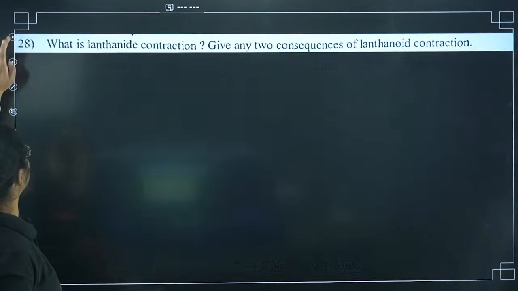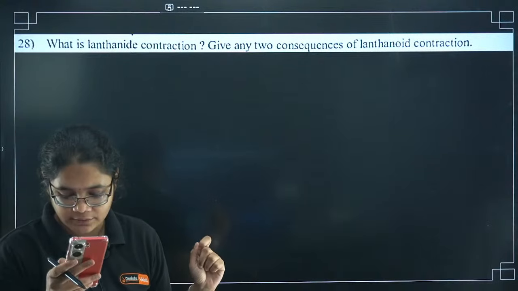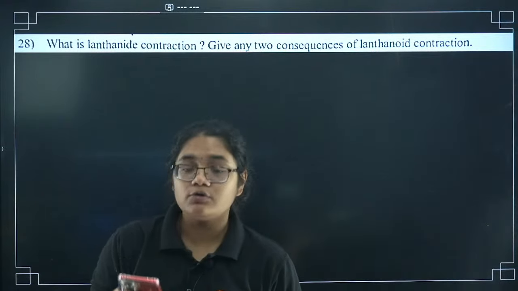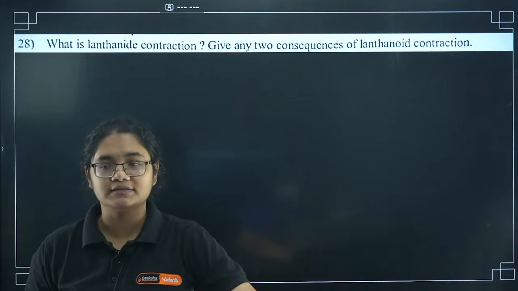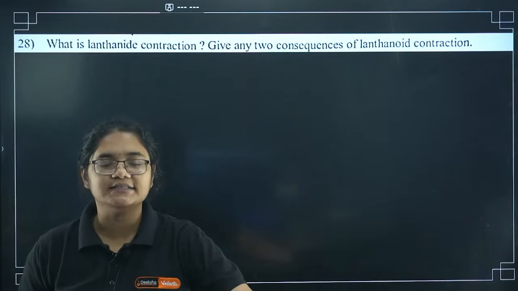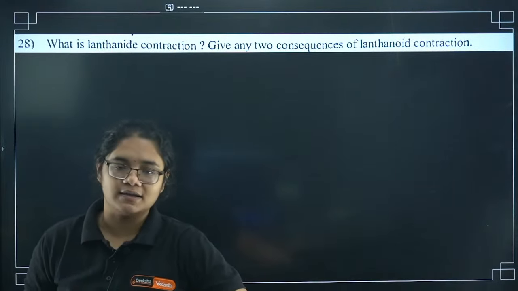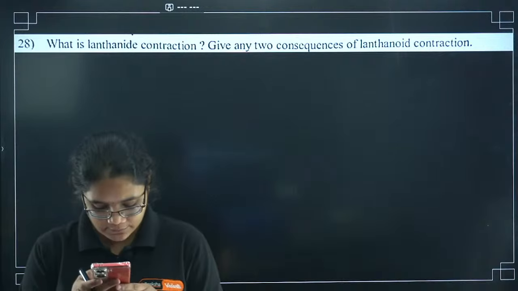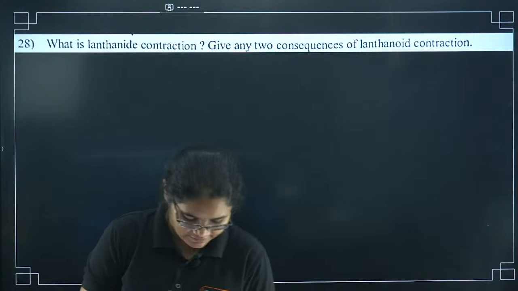Okay. Now moving to 28th question. What is lanthanide contraction and give its two consequences? This question was asked in the last year paper, so you have to understand that there might be slight changes in the question pattern because difficulty level might change somewhat. So that is why we are doing practice. Do this question practice with me. This question was from D and F block chapter.